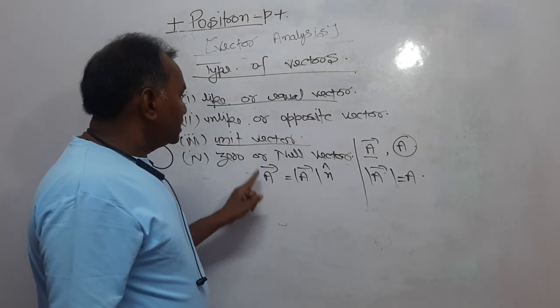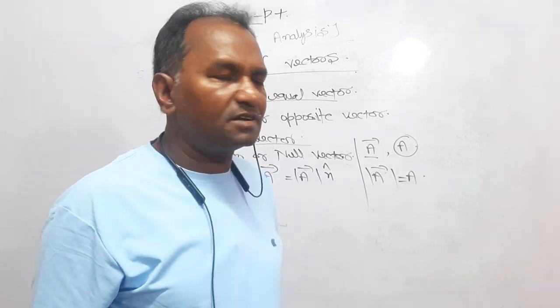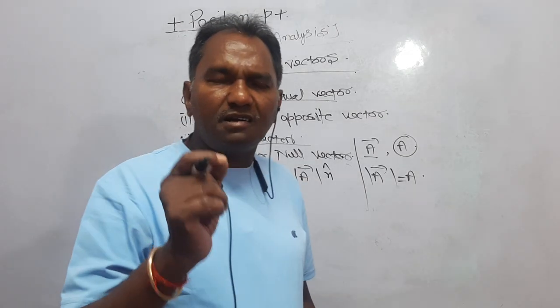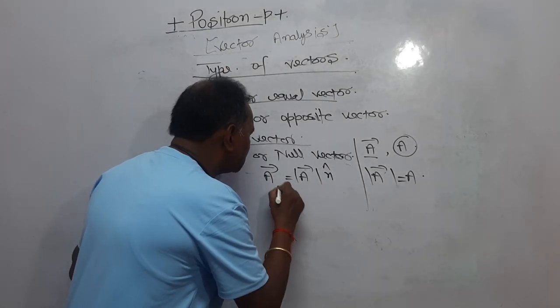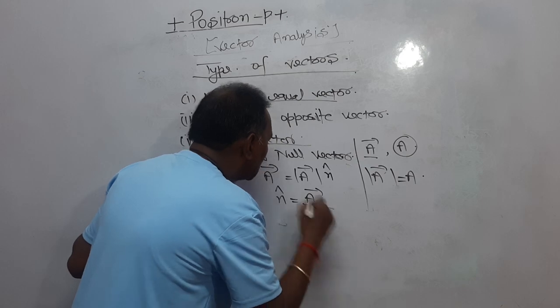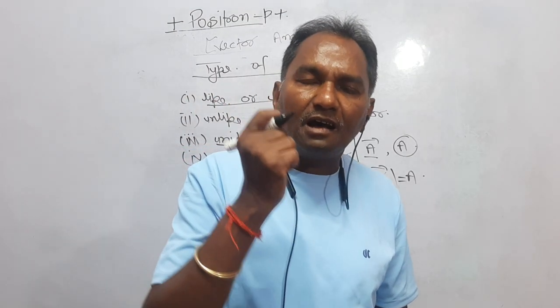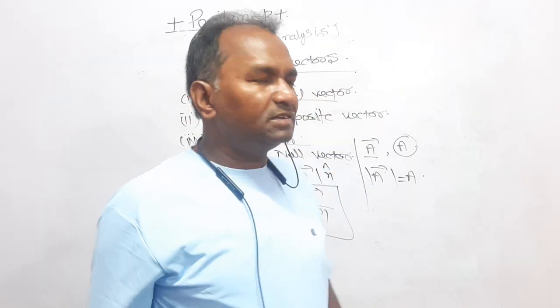Now, dear students, A is a vector quantity. I am separating its magnitude and direction, so I am writing vector A is equal to mod of vector A into n cap. Now look here, you can write n cap is equal to vector A upon mod of vector A. N cap is a unit vector that has the magnitude 1 unit, and it represents only the direction.